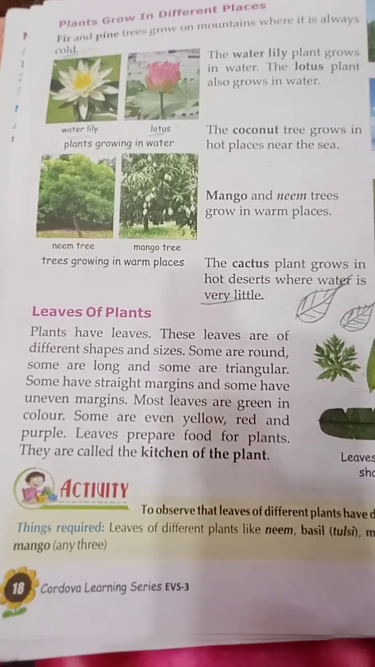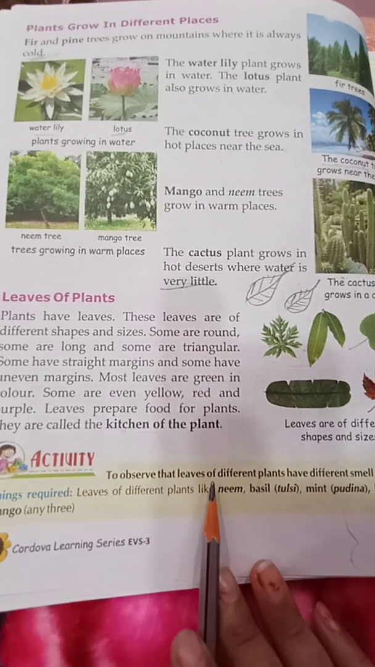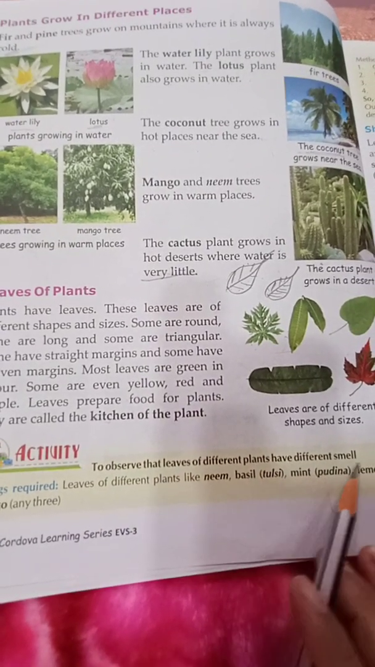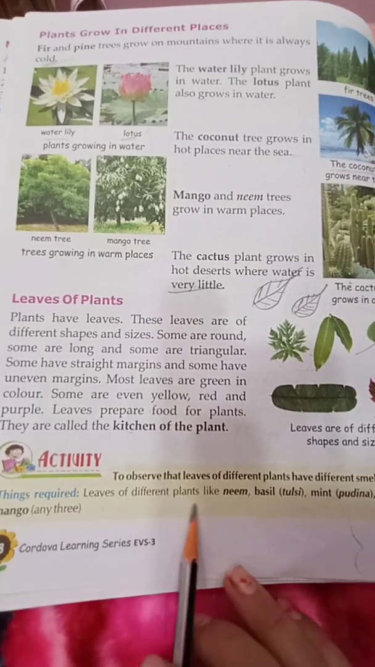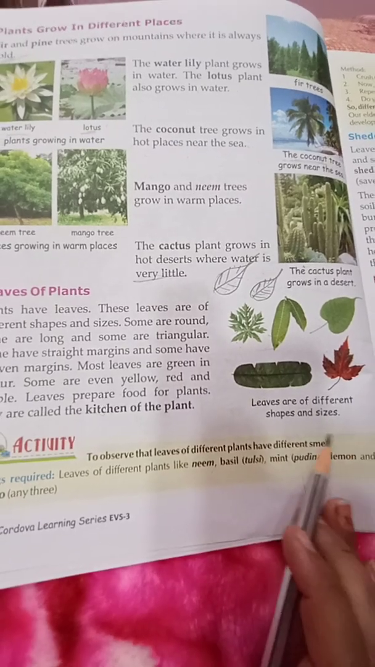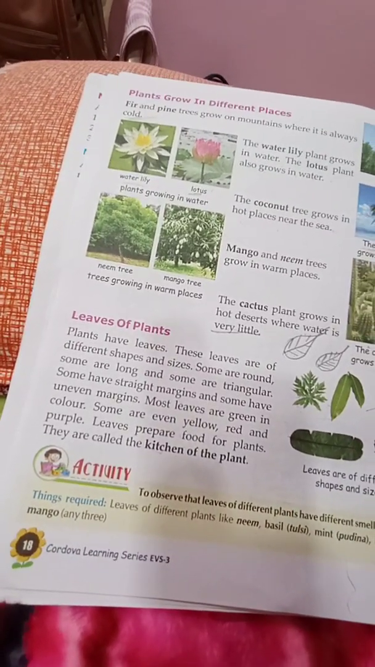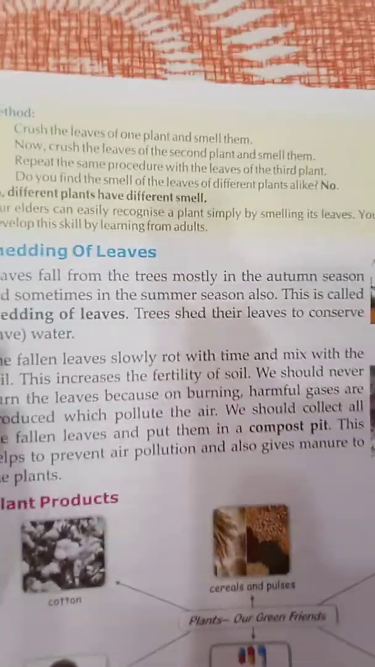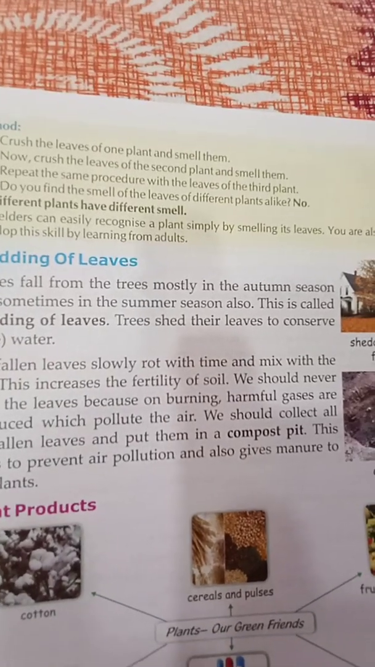Okay. Now, activity number 1, to observe that leaves of different plants have different smell. Things required: what type of things are required? Different types of leaves like neem, tulsi, mint, pudina, lemon and mango. Any three. You can take any 3 leaves, crush the leaves and smell them. You will observe that different types of leaves smell different.